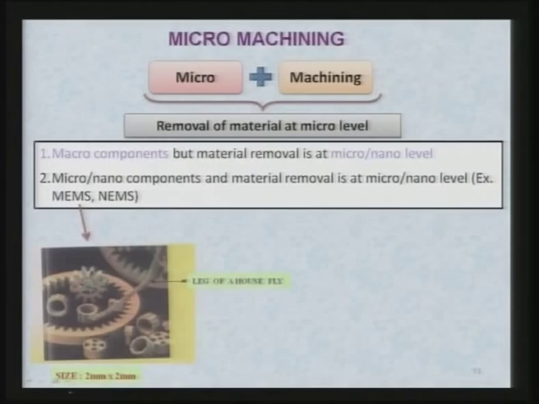You can see a very interesting example here. Here is a 2 millimeter by 2 millimeter size frame, which is having so many components you can see, and you can measure now the dimensions of these components. And here I have tried to show a leg of a house fly. Now, such a small leg a house fly has. Within that size you can see how many components are there. So, that gives you an idea what size of components we are talking about when we talk of micro parts or micro components.